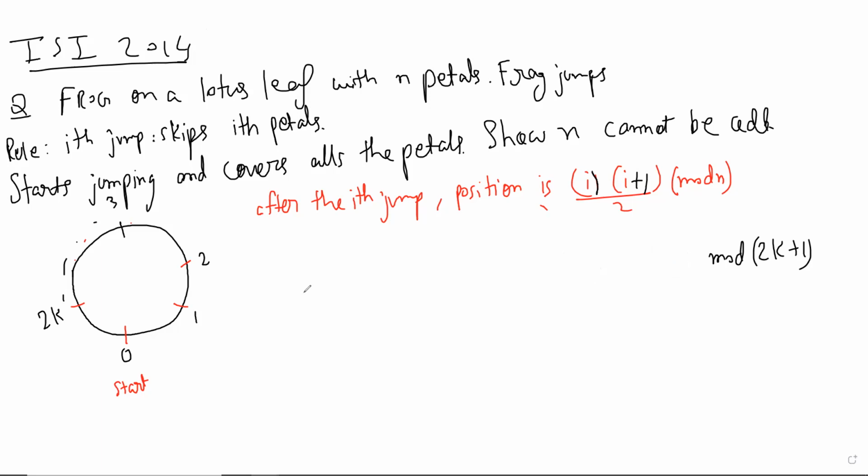So if we put i equal to 1, we're getting 1 into 2 by 2, 1 mod n, but it's on the second position, not the first petal. But the petal number is 1, right? No. After one jump, it'll be on petal number 2, because it's skipping the first petal.